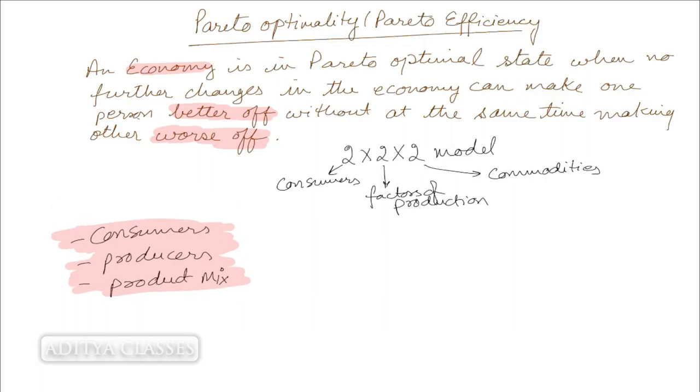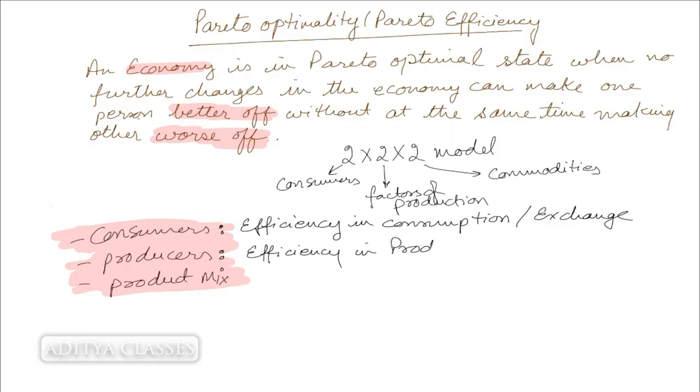Now, when we are working on improving the welfare or satisfaction of consumers, that is known as efficiency in consumption or exchange. When we talk of welfare of producers, it is known as efficiency in production.